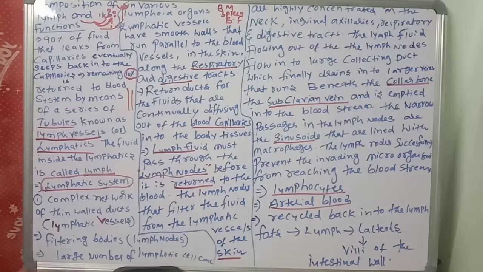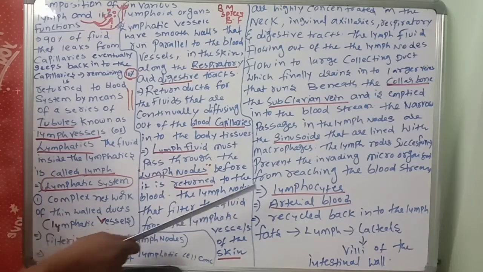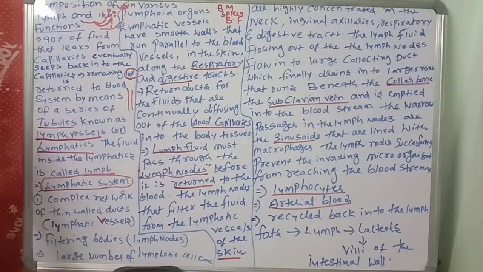The cells which are present in the lymphatic vessels, what do you call those? The cells present in the lymphatic vessels, or lymphatics, are called, very important, lymphocytes. They are blood cells, you know very well. They are formed in the bone marrow, then come back to the lymphatic vessels. There are two types of cells, B lymphocytes and T lymphocytes.